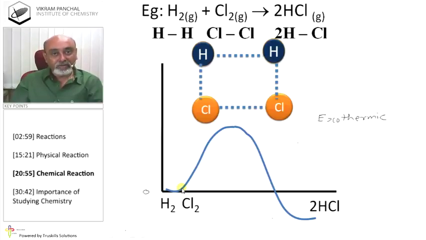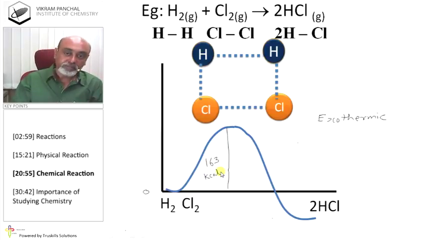The energy required to break hydrogen is 104 kilocalories and chlorine is 59 kilocalories. So total 163 kilocalories absorbed by the system, so that breaking of hydrogen bond and chlorine bond take place.